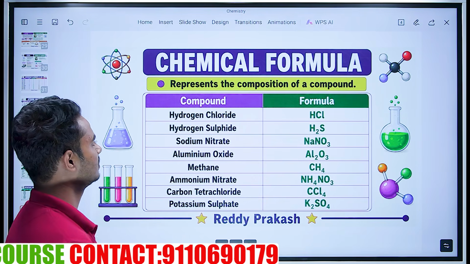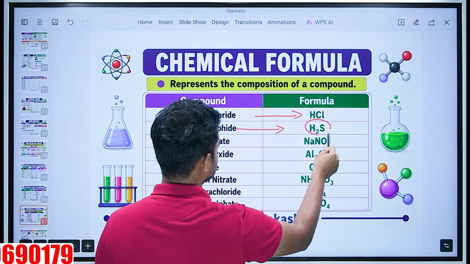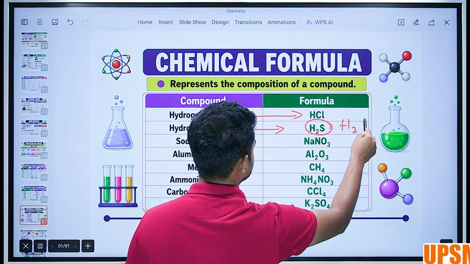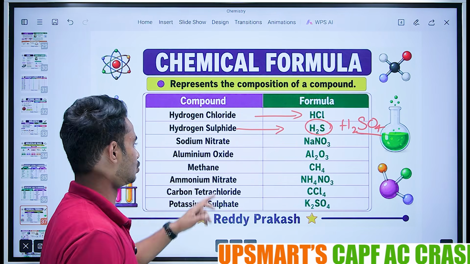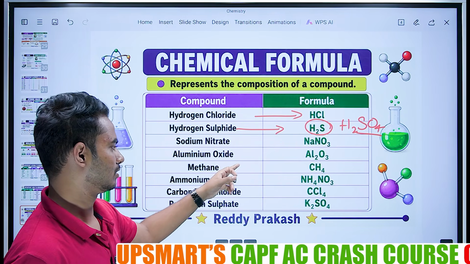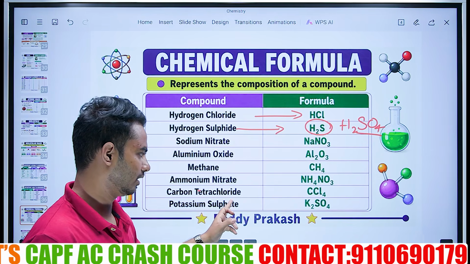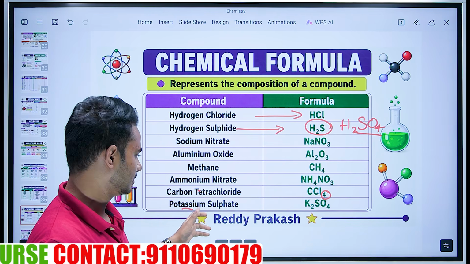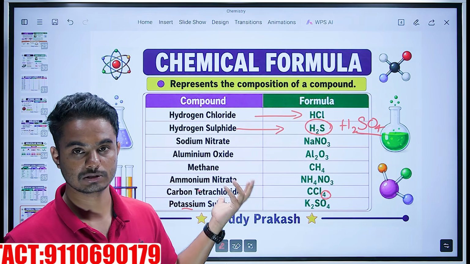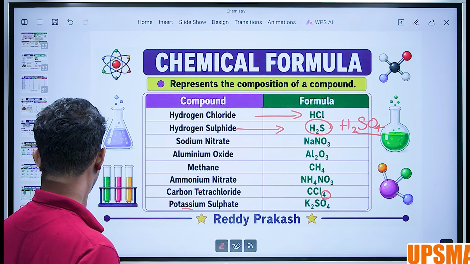You already know this. Hydrogen chloride, HCl. Hydrogen sulfide is H2S. H2SO4 is sulfuric acid. Sodium nitrate, aluminum oxide, methane, aluminum nitrate, carbon tetrachloride. Tetrachloride because 4 are there. Potassium sulfate. You have to remember the compounds and the chemical formulas as well. Okay.